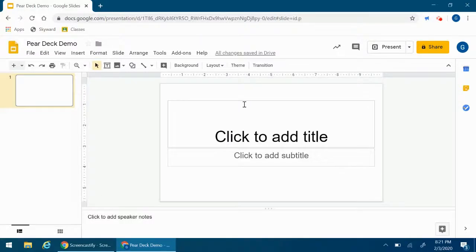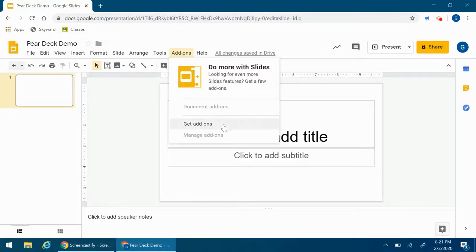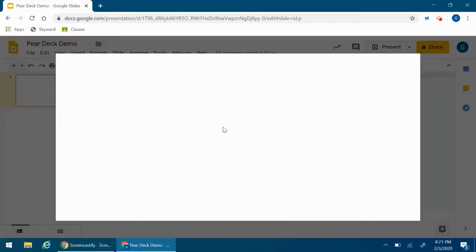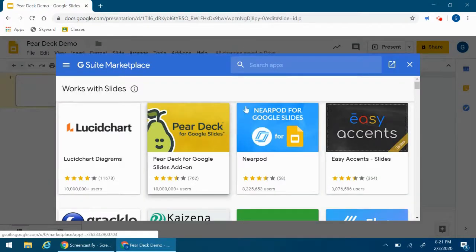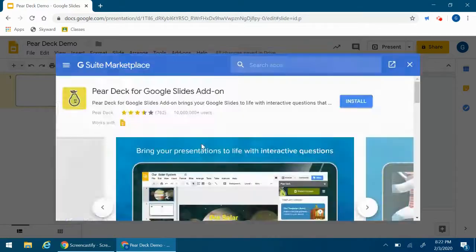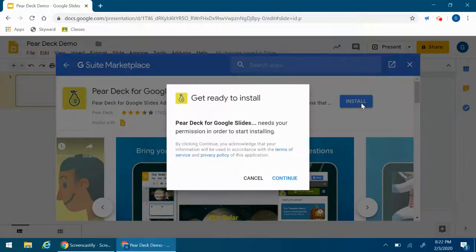All right, so downloading Pear Deck. If you go up to add-ons, click add-ons, then get add-ons. It's one of the first items usually, but if you need to, you can type Pear Deck up here. Click Pear Deck, and then install.